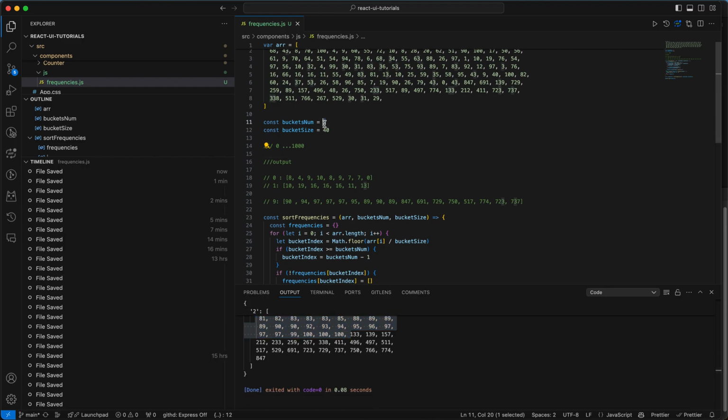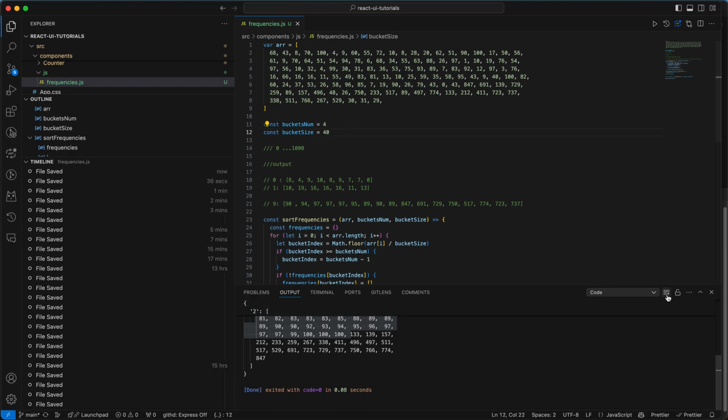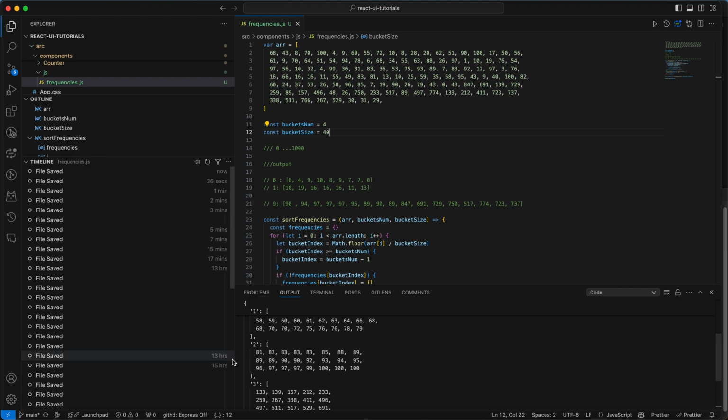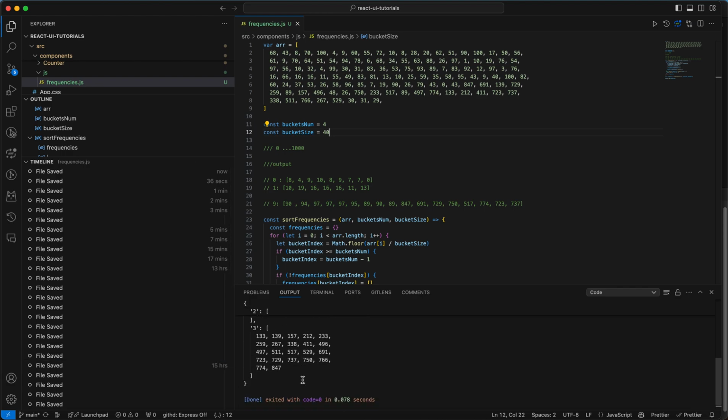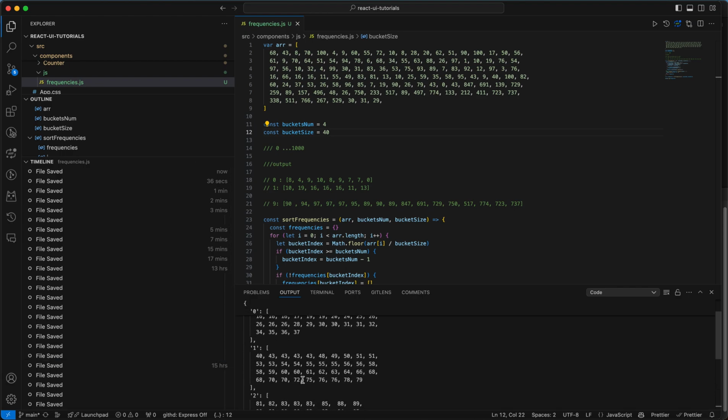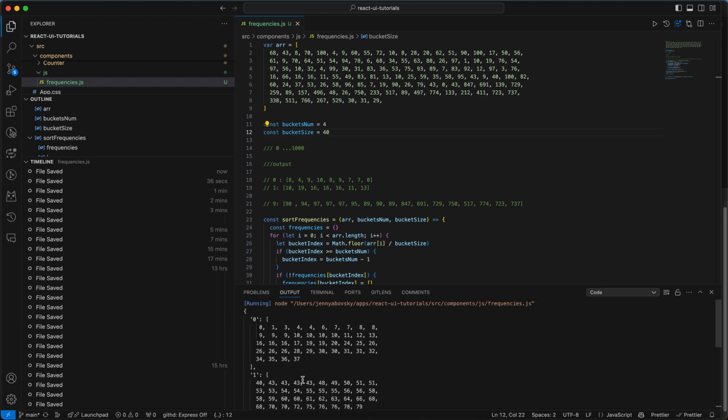If we increase it, it will be 220. So let's go with 4 buckets, where every bucket size is 40.